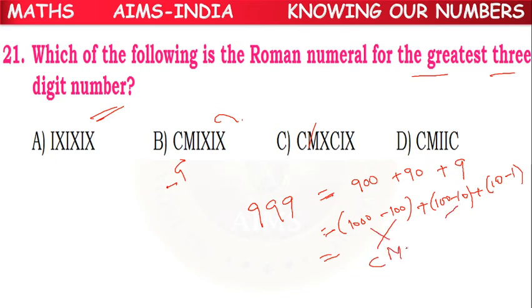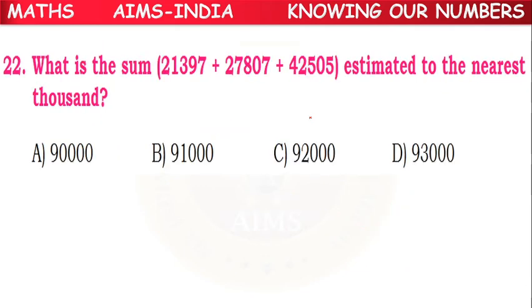Again 10 means X, 100 means C. Again 10 minus 1. 1 means I, 10 means X. So CM, XC, IX. So C option is the correct answer.